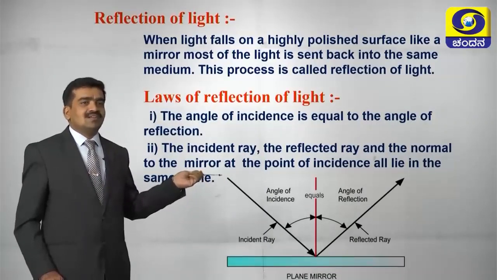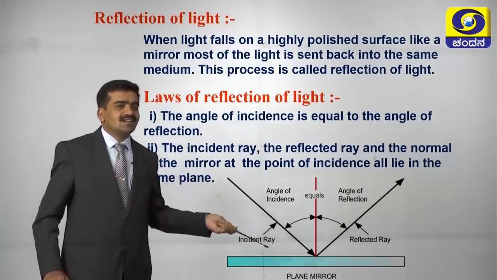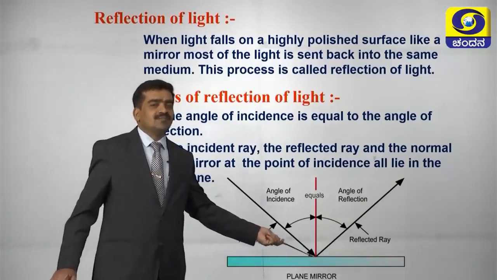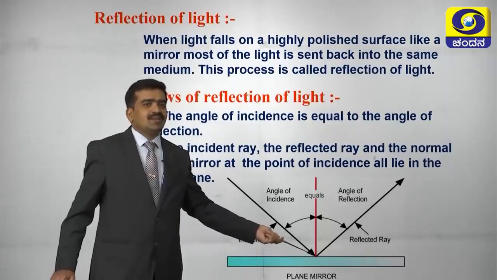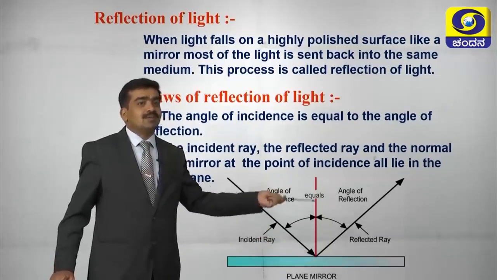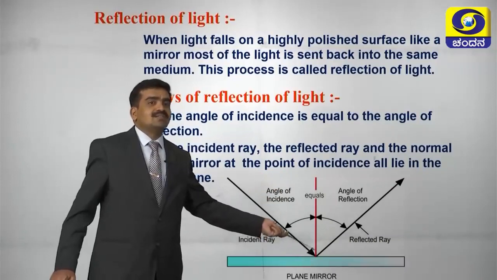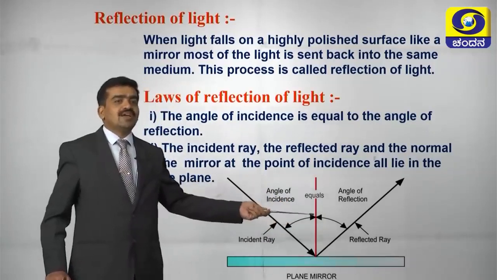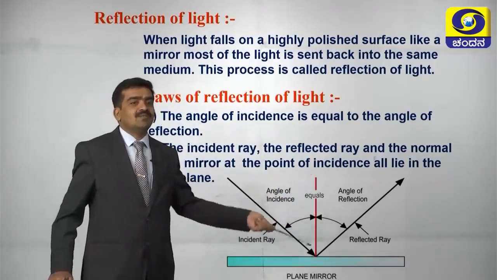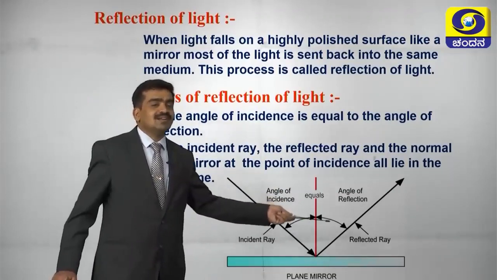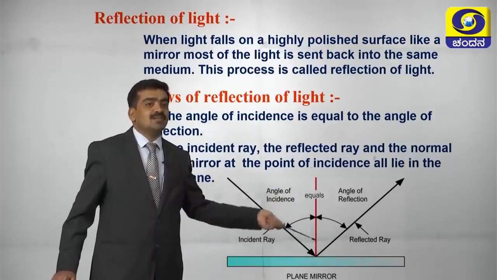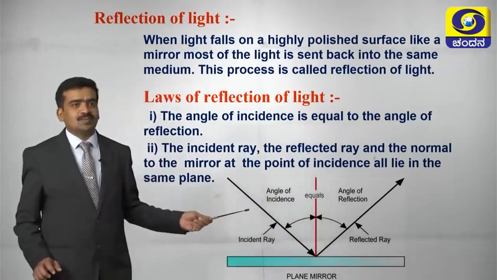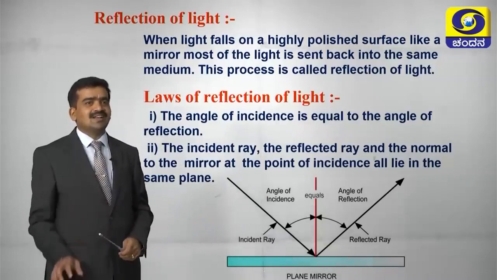Here the ray of light from a source is called the incident ray, and it falls on a surface. The point of incidence will be here, I am showing you. If you draw the perpendicular, that will be the normal. Then from that point there will be a reflection of light. If you measure the angle between the incident ray and the normal, that will be the angle of incidence. Similarly, the angle between the normal and the reflected ray will be the angle of reflection. So these are all known to you people. You have to practice, you have to recall again.